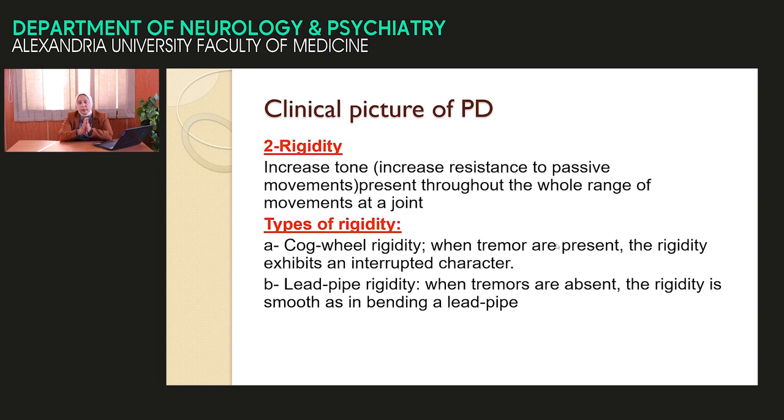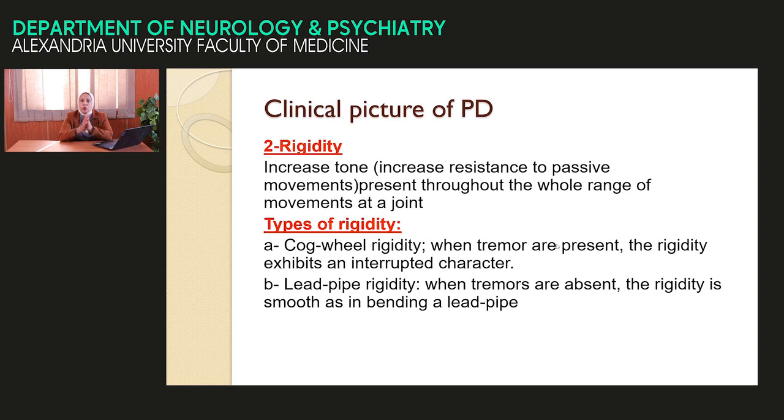This is called lead pipe rigidity. And the most classical joints to examine for lead pipe rigidity are around the elbow and around the knee. But when we examine the tone around the wrist, in the presence of tremor, the tremor will interrupt the tone. We find what is called cogwheel rigidity. Ask the patient to relax and try to do a full range of movement around the wrist. We find the movement is interrupted, like this.